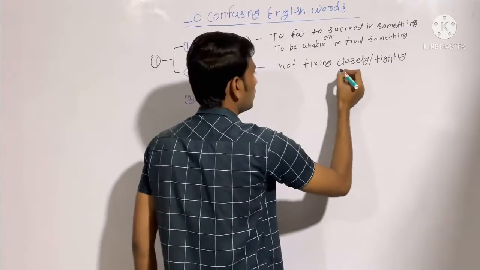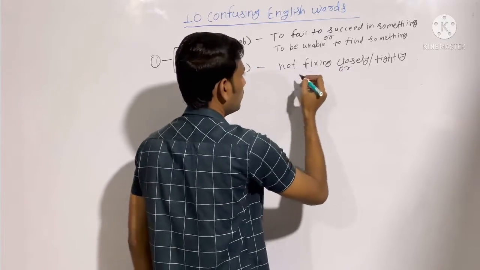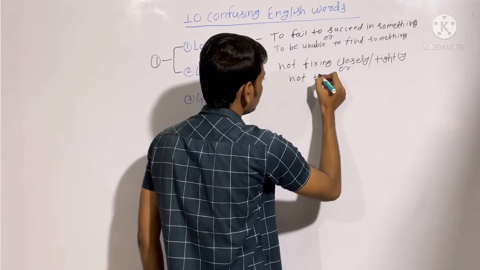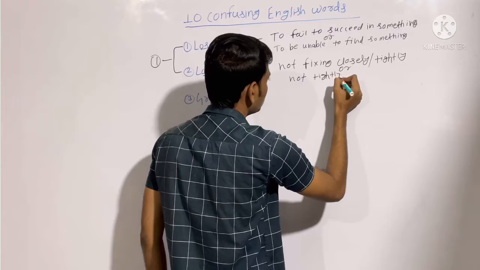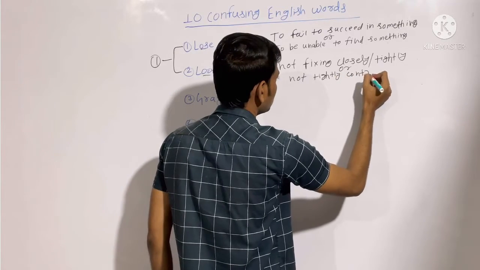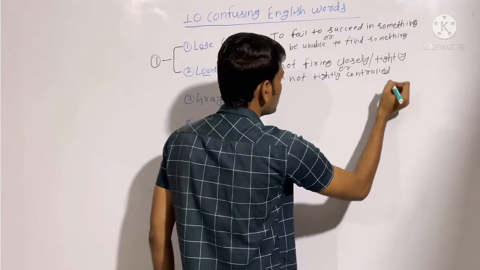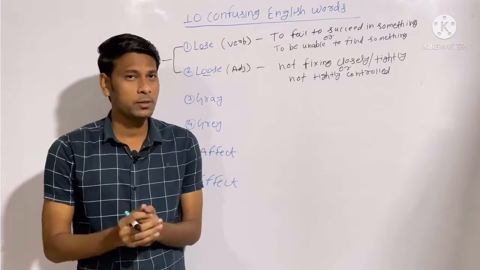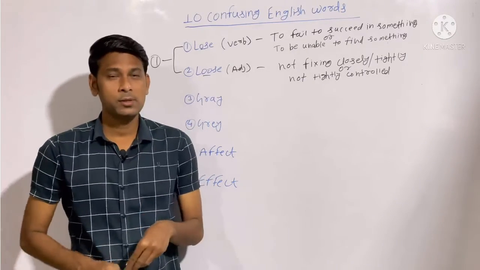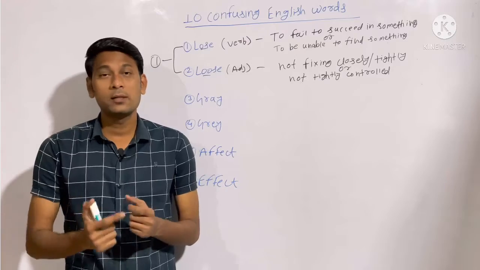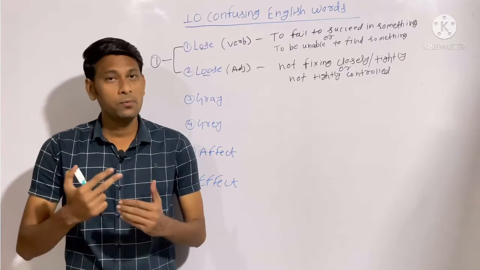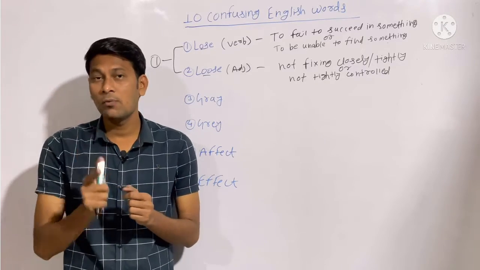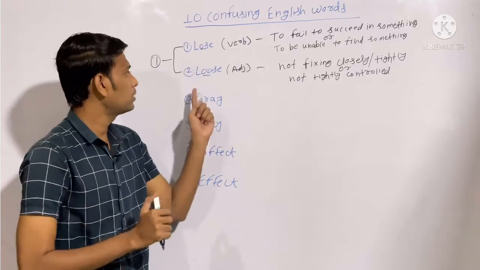One more meaning of this word is not tightly controlled. It means something that is not in the proper way, like it should be. Let's understand with the help of an example. We should always wear loose clothes at night so that we can feel comfortable while sleeping. One more example, she had a loose tooth, which was taken out with the help of a dentist. Alright, so this is how you use the word loose.